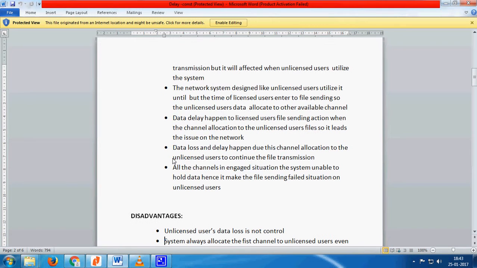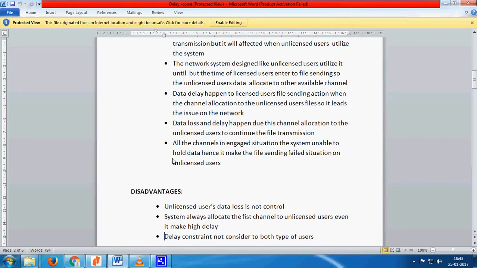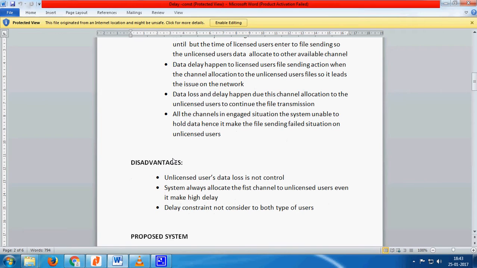Unlicensed users' data loss is not controlled. The system always allocates the first channel to unlicensed users even if it makes a high delay. The delay constraint is not considered for both types of users.